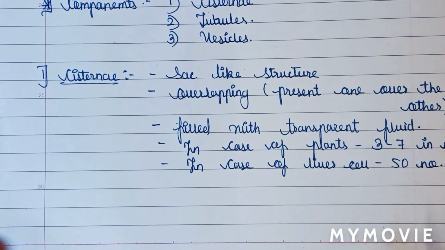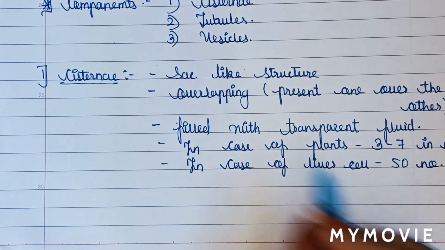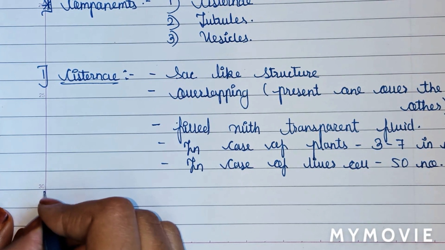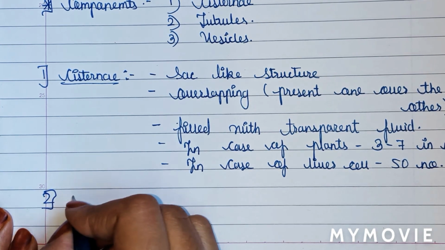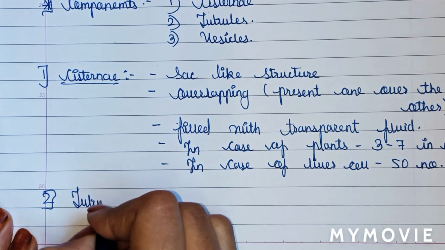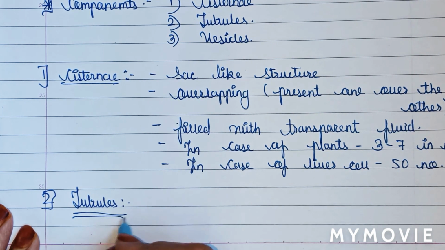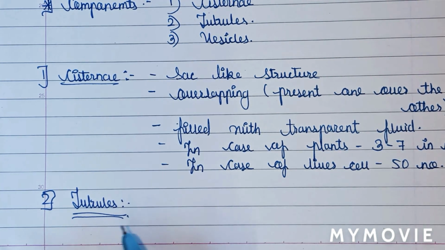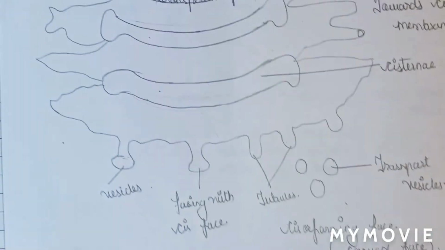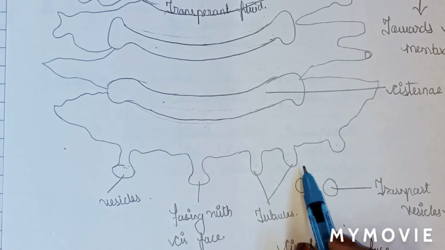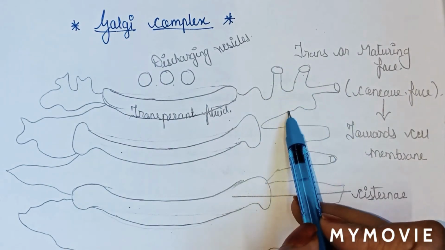Okay, now we are going to see another component of Golgi complex, the tubules. Now what is tubules? Here you can see the structure. It is branched. Here you can see this is also tubules.